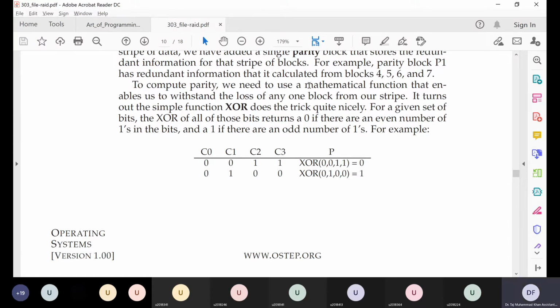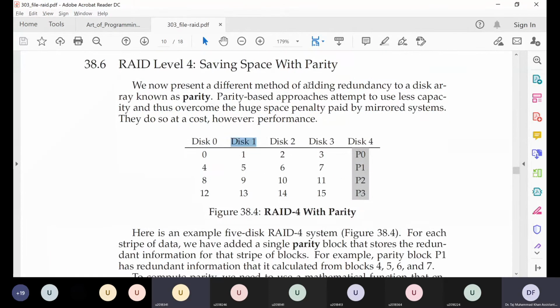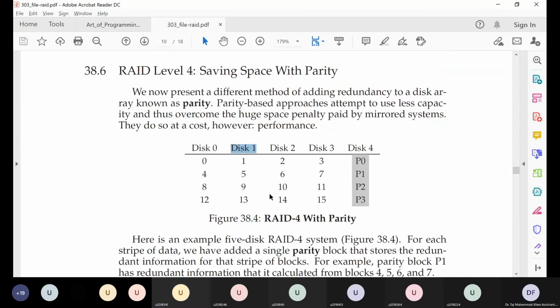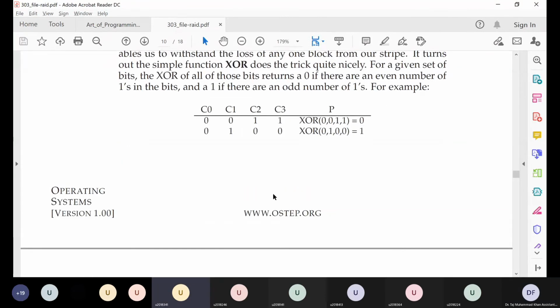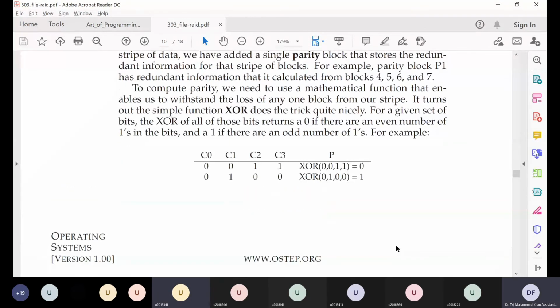So if disk 1 fails, which bit will we lose? Could you please tell us which one fails? Disk 1. C1 would be lost, we'll completely lose C1. So the other hard disks are intact. C0, C2, C3, and the parity bit are with us.